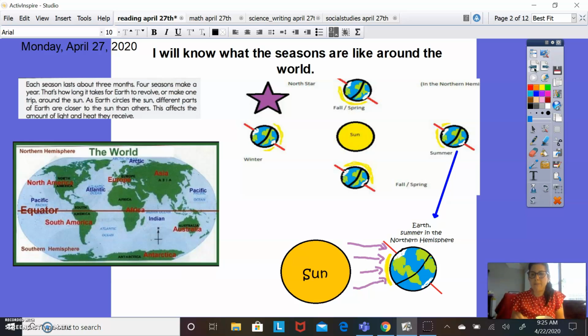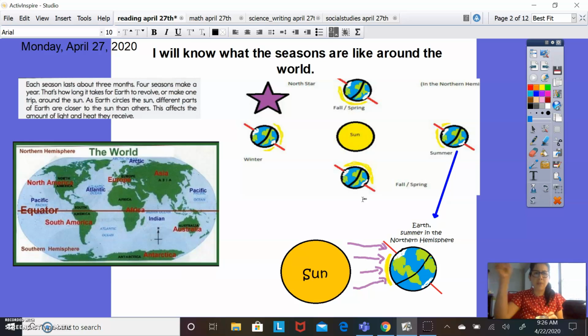So we know that we have 4 seasons. We have spring, summer, fall, and winter. And each of those seasons lasts 3 months, okay? And so 3 months times those 4 seasons, that's 12 months, which is a year. And that's how long it takes our Earth to revolve around the sun. This is the picture here with the sun in the middle. It's only one Earth, but this picture is just demonstrating how Earth revolves around the sun. And as it's revolving around the sun, we are changing seasons every 3 months.